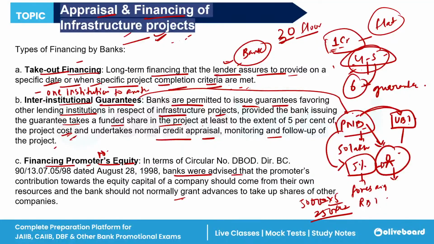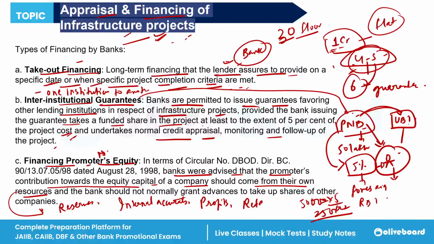So banks are advised that the promoters' contribution towards the equity capital of the company should come from their own sources. You can use your reserves, your internal accruals, your profits, your retained earnings. So you have to bring your own resources.